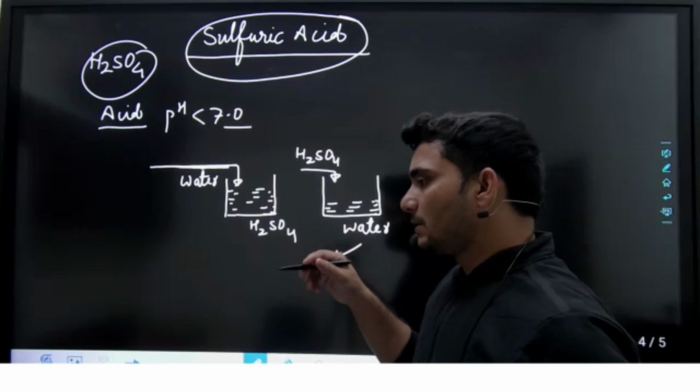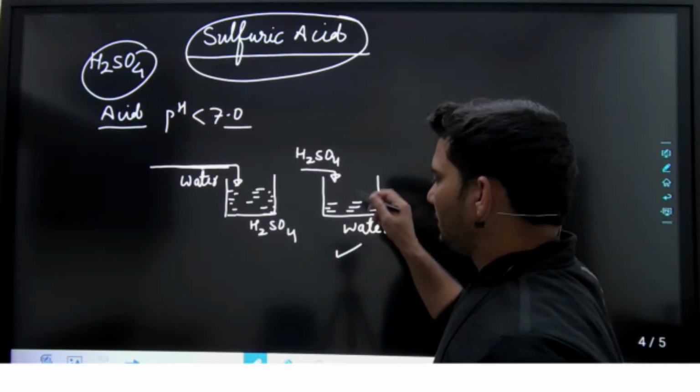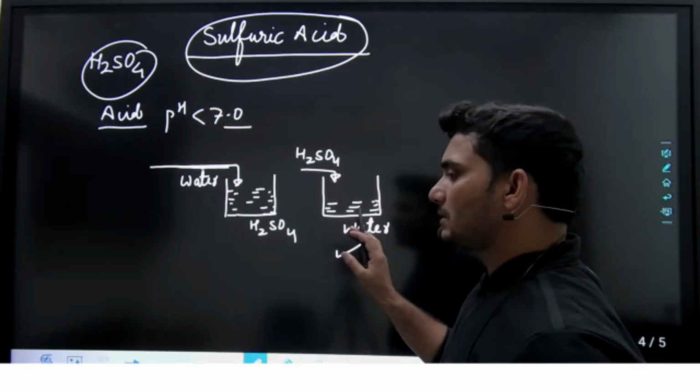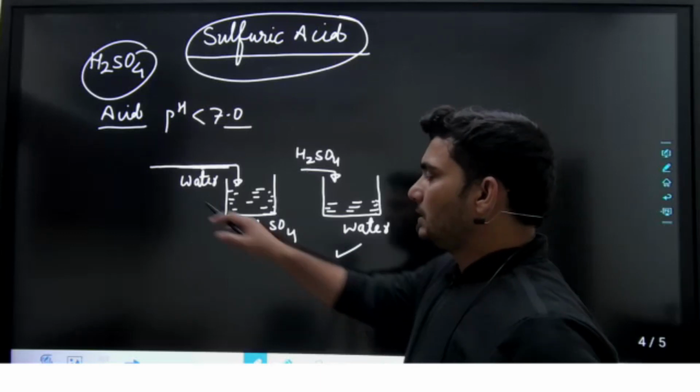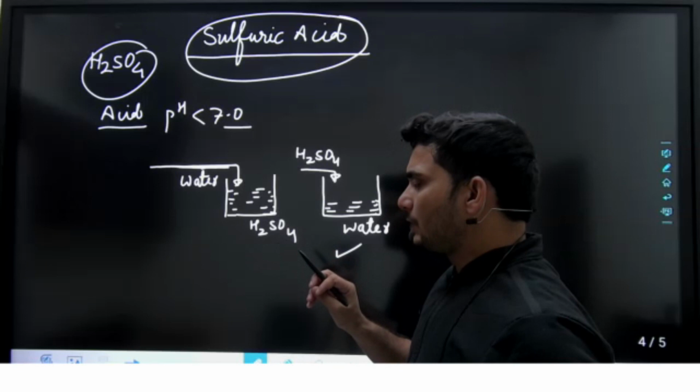We mix it with the help of a stirrer, slowly. In this way we can make it dilute.